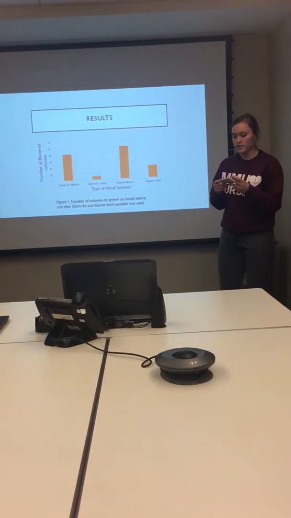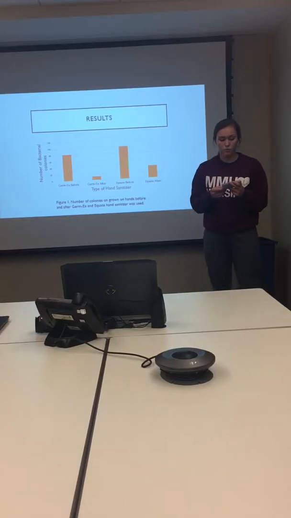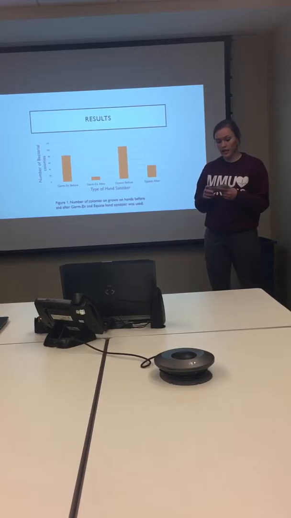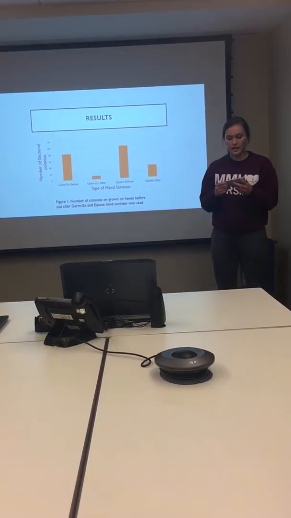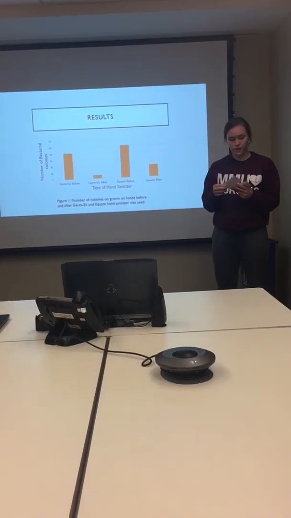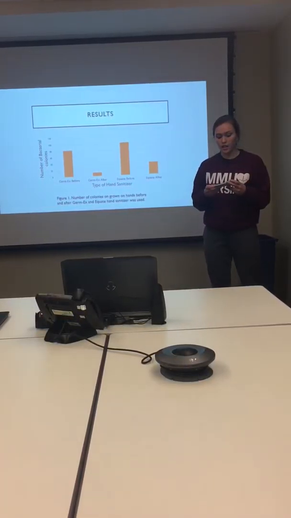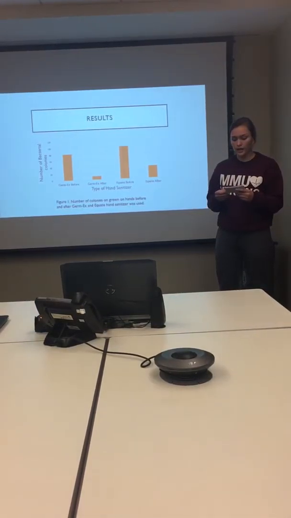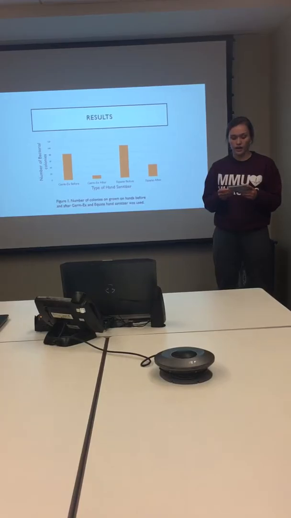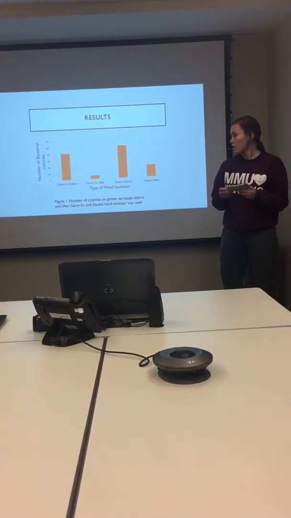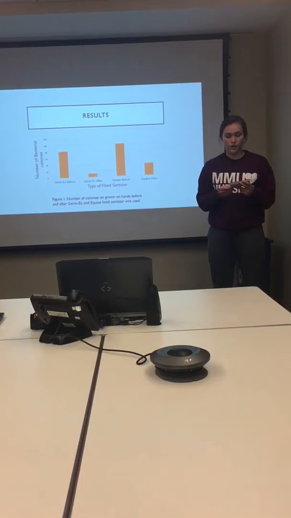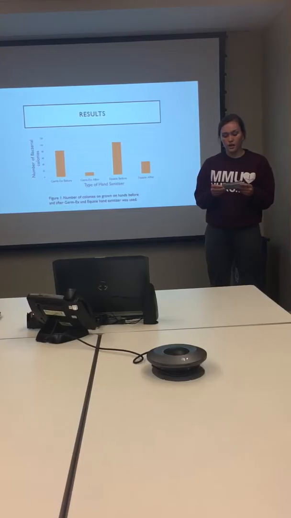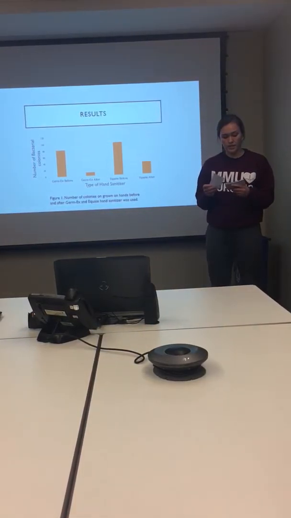So the objective of this experiment was to discover if name brand Germ-X inhibited more growth on the hands than off-brand hand sanitizer Equate. After the colonies were counted, the averages were found for both 4 plates, and that is what is shown in the graph here. The Germ-X had an average of 80 colonies before and 10 colonies after the Germ-X hand sanitizer was used. And the Equate had an average of 100 colonies before and 28 after the Equate hand sanitizer was used. So the difference between the before and after for the Germ-X was 70 colonies, and the difference for the Equate was 72 colonies.